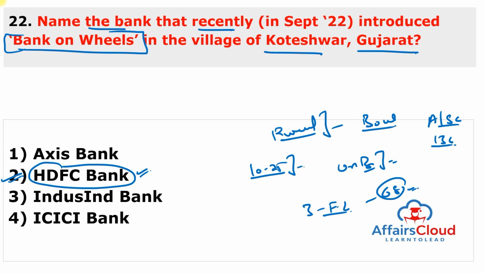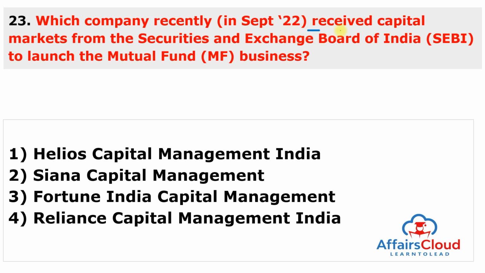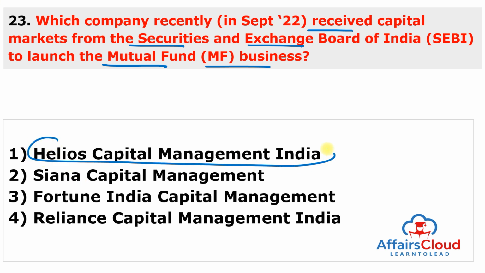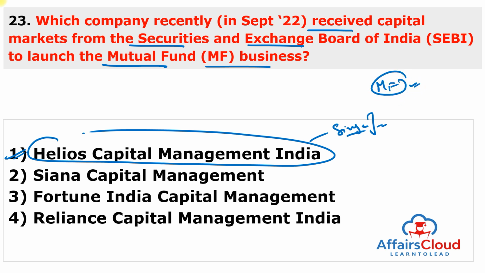Moving to next question. Which company recently received capital market approval from the Securities Exchange Board of India to launch the mutual fund businesses? It means this company will now launch mutual funds, and this is Helios Capital Management India. Answer of this question is 1. So the Singapore-based company, Helios Capital Management India Private Limited, founder and the fund manager Sameer Arora received capital market approval from the Securities and Exchange Board of India to launch mutual funds businesses. And Helios Capital, the business of portfolio management services, applied for a mutual fund license with the SEBI in the year of 2021. Now they received this license.